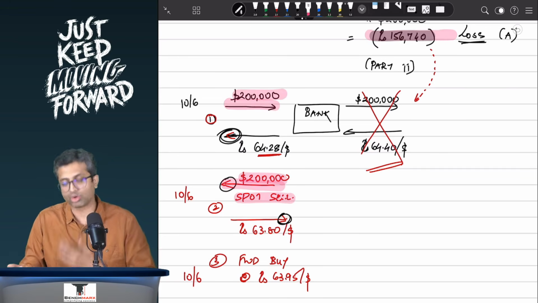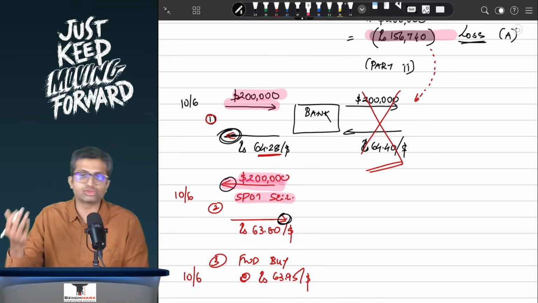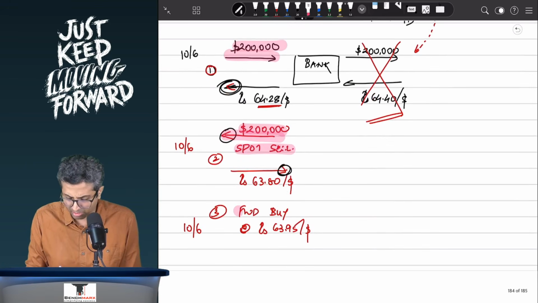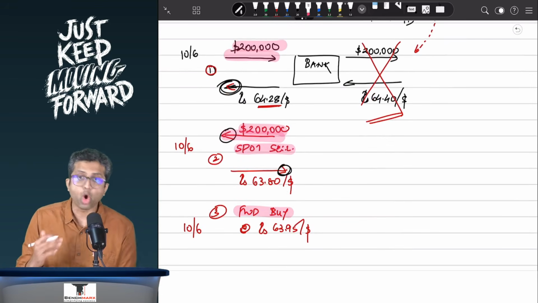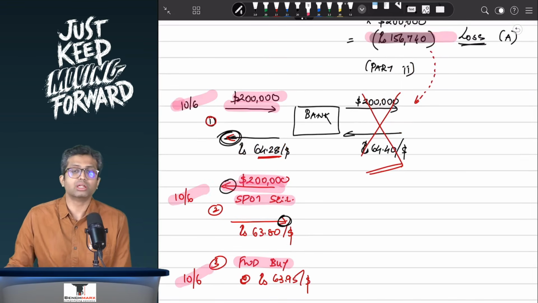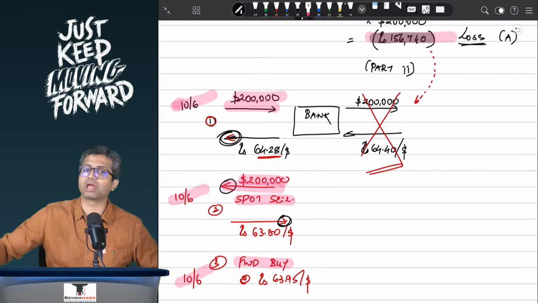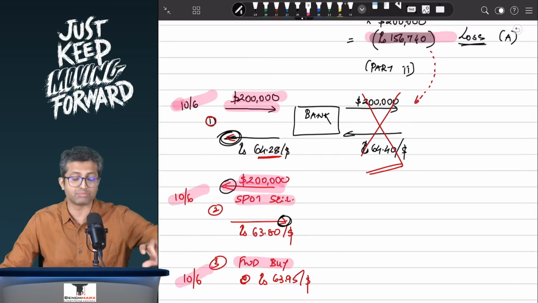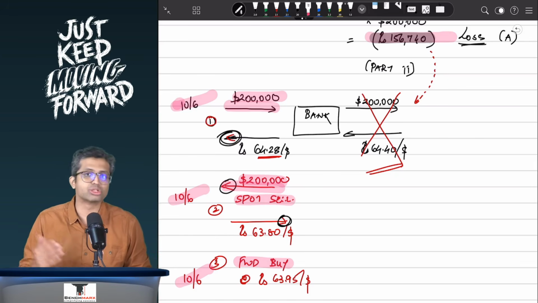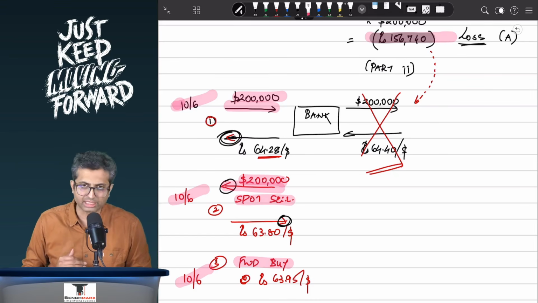Now, if there's a spot sell, an additional action as per FEDAI rules will be, there will be a forward buy, exact opposite, and hence there will be a forward buy to the nearest maturity. Now all of these are happening when, sir? All of these are happening on 10th of June. This is not on 13 June. The transaction between the customer and the banker happens on 13 June, but between the banker and the interbank market, everything will happen on 10th of June, and there will be no exchange margin adjustment. So over here on 10th of June, I am spot selling.